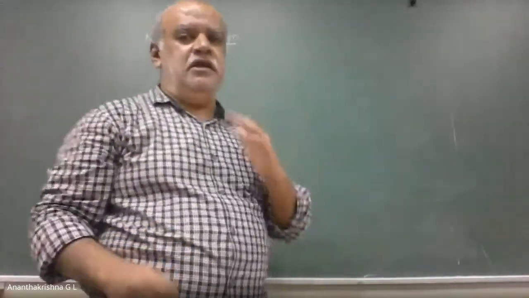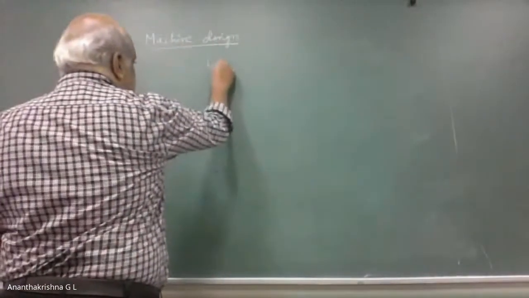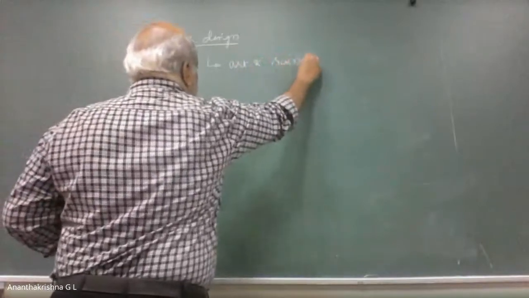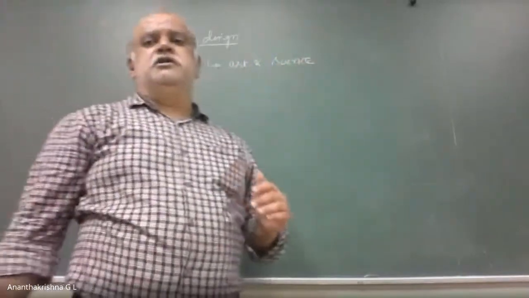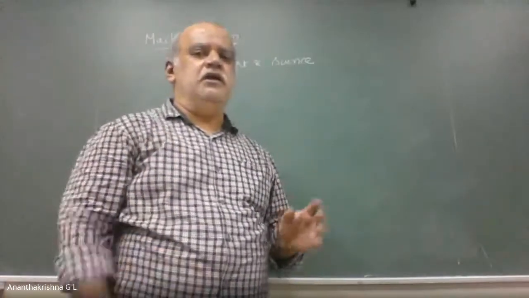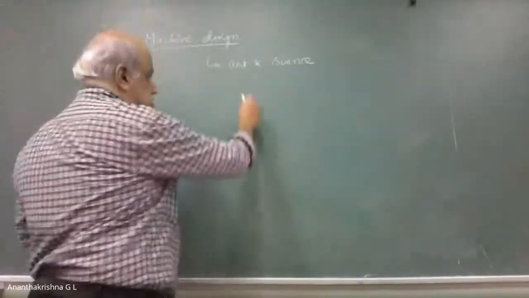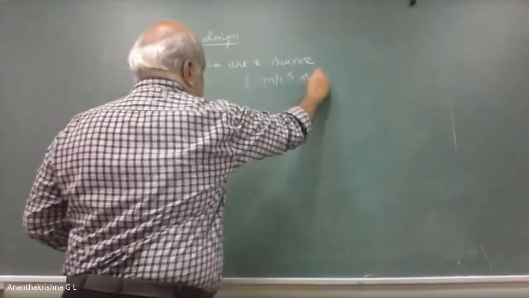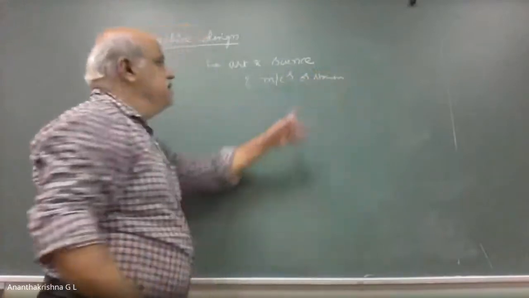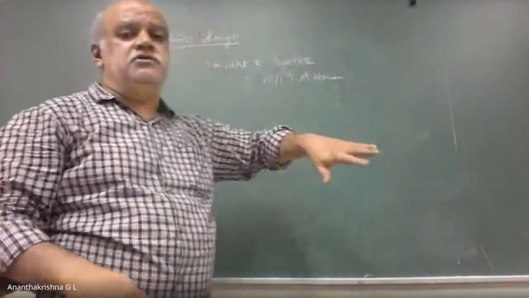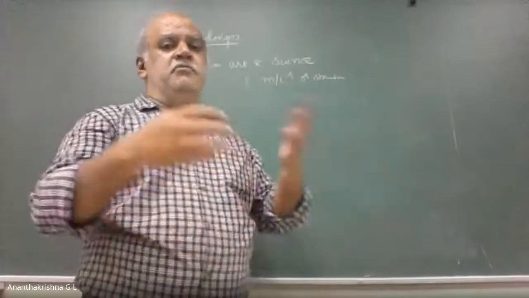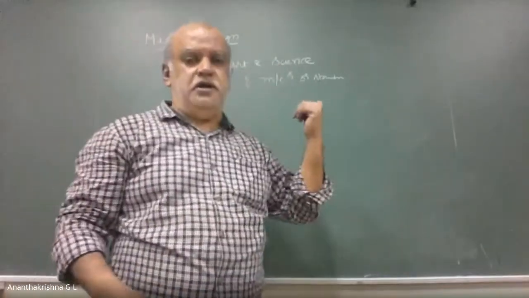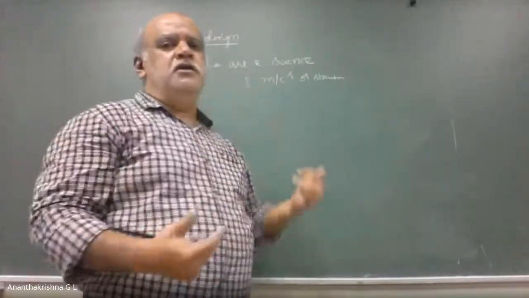So to design a machine, these are all the things. Basically, the subject machine design deals with the art and science both. It deals with the art and science of designing machines or structures. Science is okay because it involves a lot of basic engineering knowledge, mathematical knowledge, all those things. So science is okay. What about art? Why are we bringing art here? Why should a design engineer know about art also?